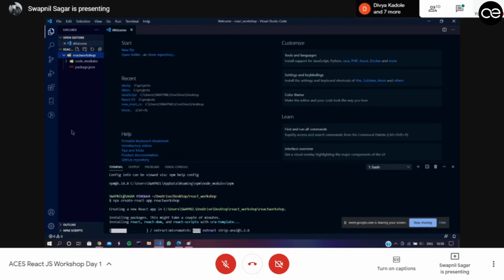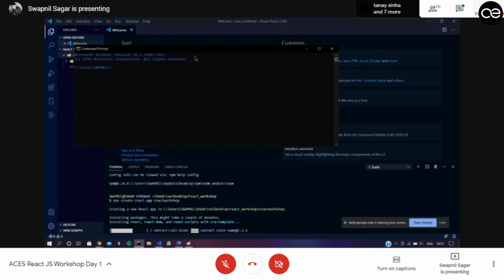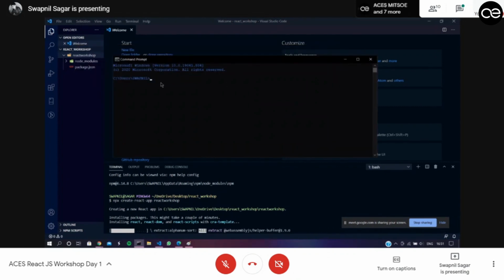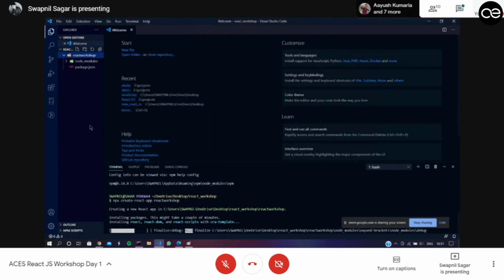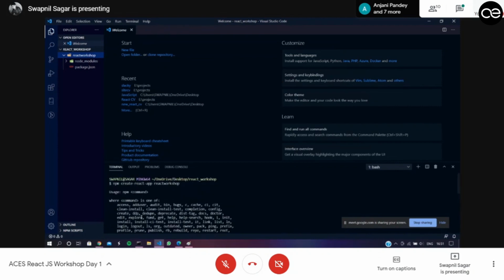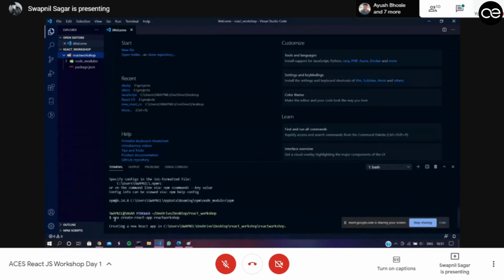After installing Node.js, what is the next step? The next step is simple. As I've shown you, you just need to create one file. If you have Visual Studio Code, that is very good. Otherwise, you can simply use your terminal as well. You can also put all the Node package commands in the command line. It will work. But I recommend you to use Visual Studio Code. Then you can simply initialize your React application. Just use npx create-react-app and give it your file name, and it will just install.